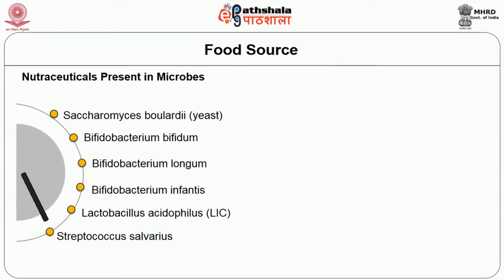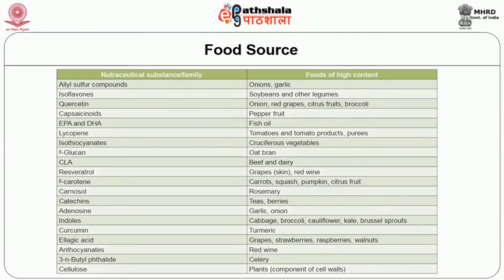Also, the nutraceuticals are grouped based upon relatively concentrated foods. There are several nutraceutical substances that are found in higher concentrations in specific foods or food families. For example, capsaicinoids are found primarily in pepper fruit, and allyl sulfur or the organosulfur compounds are particularly concentrated in onions and garlic.